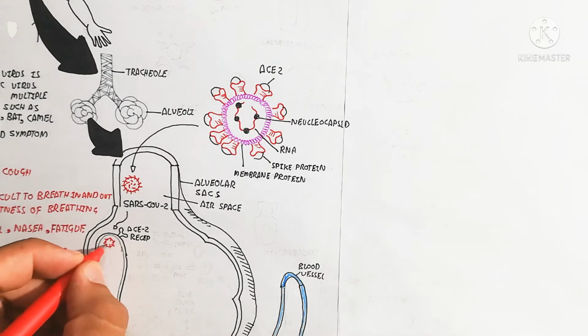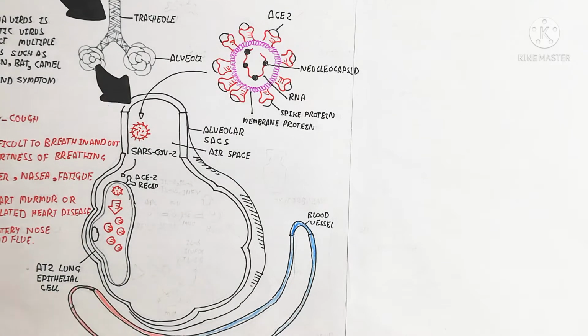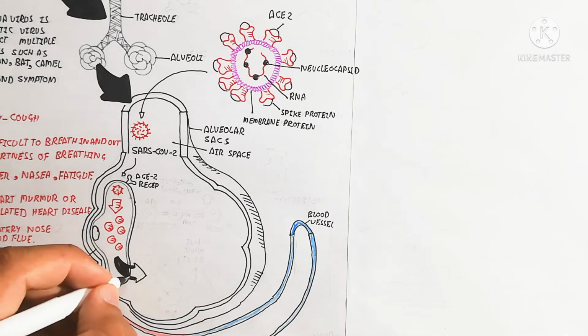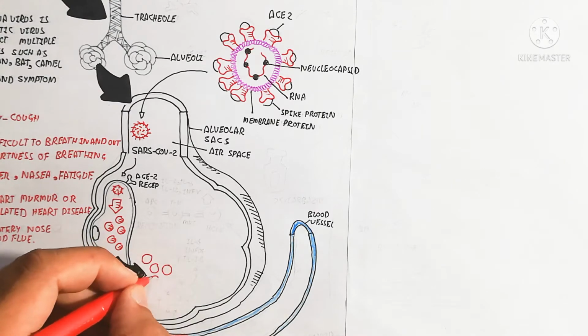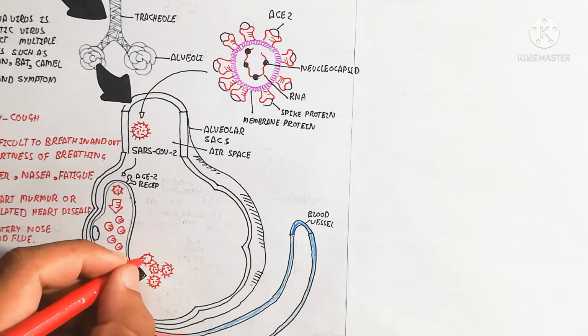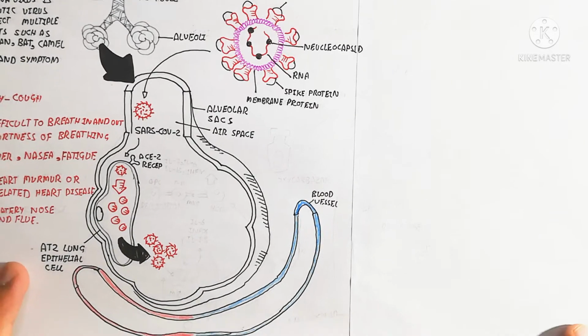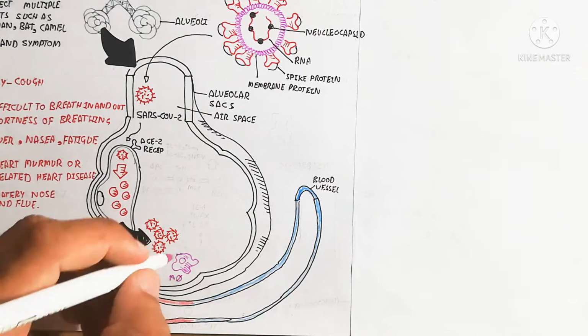So here the SARS-CoV-2 infects through the ACE2 receptor in the AT2 lung epithelial cell. The coronavirus is endocytosed to become an endosome, and replication is produced. This is the replication of the coronavirus RNA, for example the genome of the coronavirus.